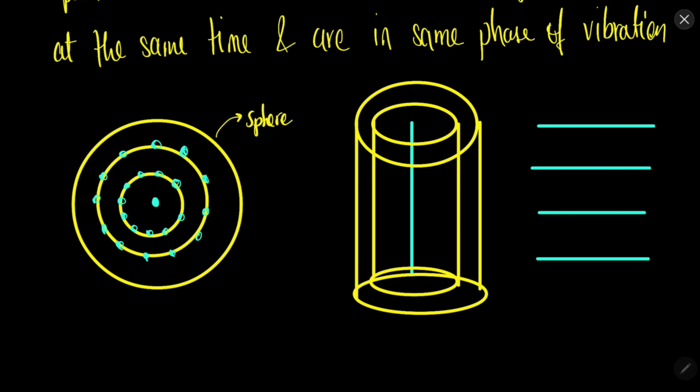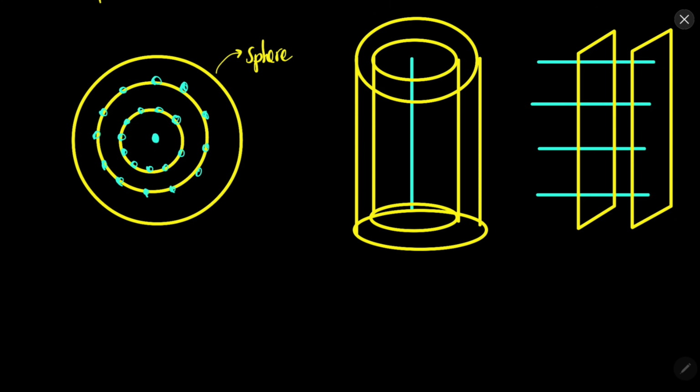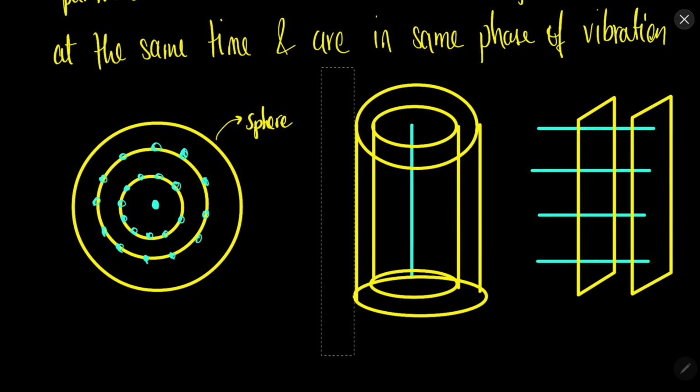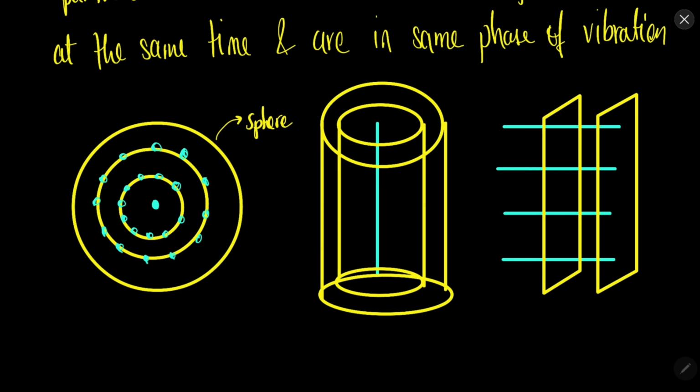In this case, the wavefront will be in the shape of a planar surface, like this. So there are three different types of wavefronts that we can have: the spherical wavefront, the cylindrical wavefront, and the planar wavefront.